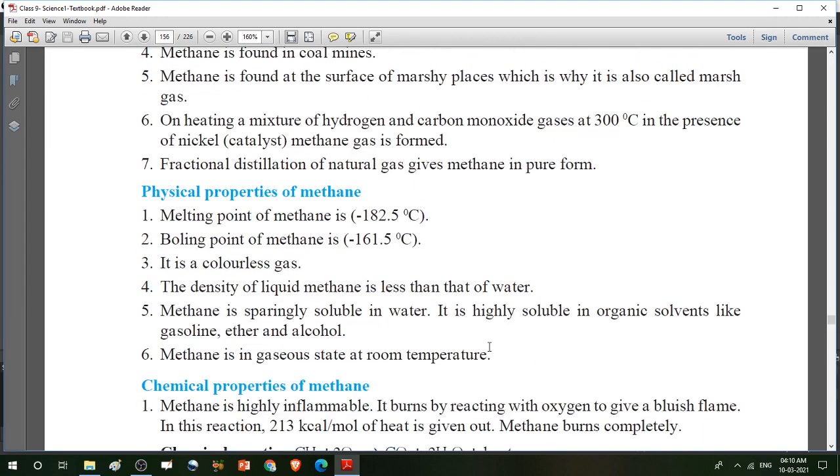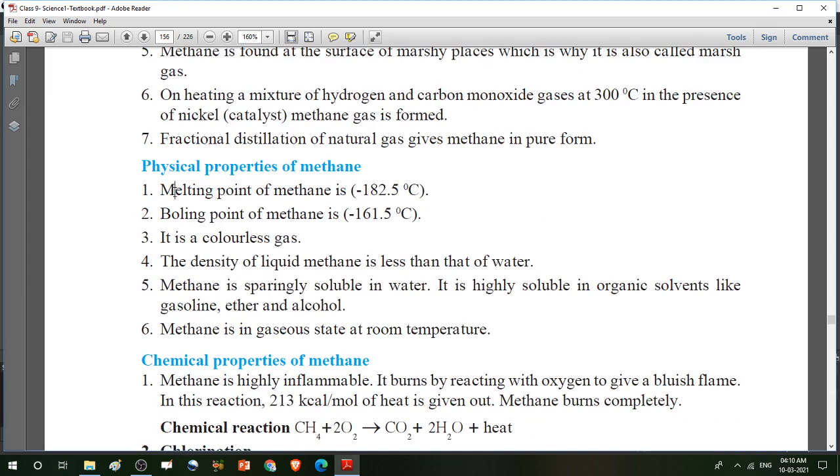Then physical properties of methane. Melting point of methane is minus 182.5 degrees centigrade. What is the boiling point? Minus 161.5 degrees centigrade. Then it is a colorless gas. Density of liquid methane is less than that of water.